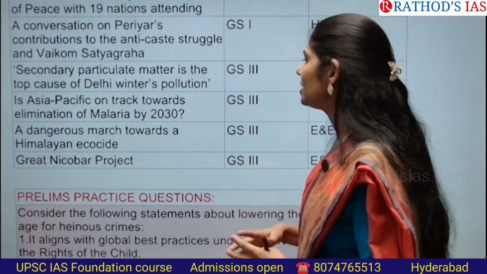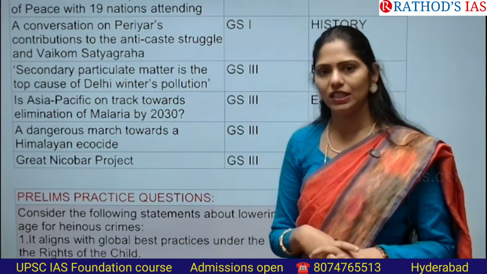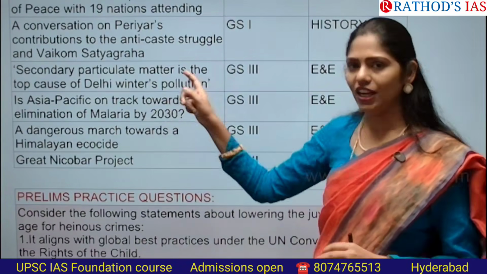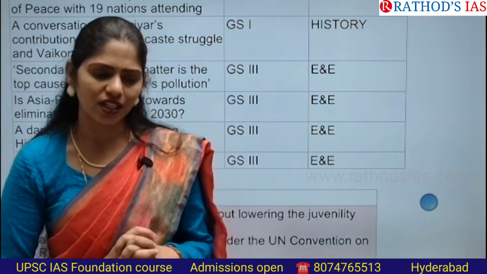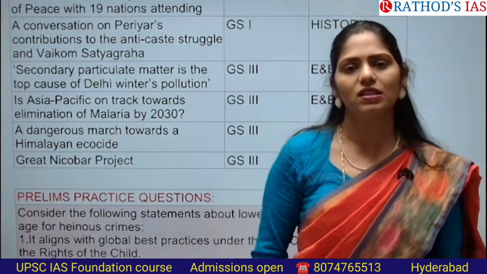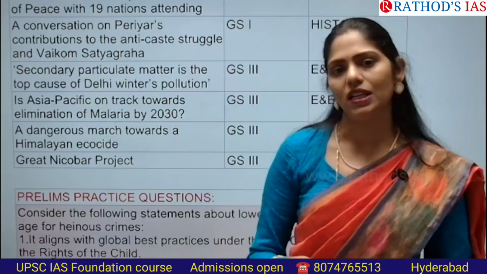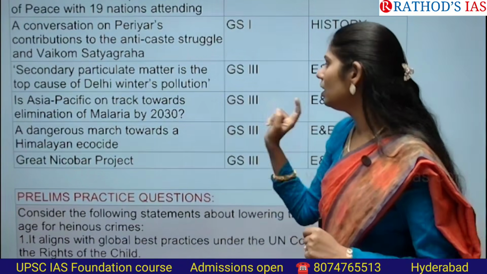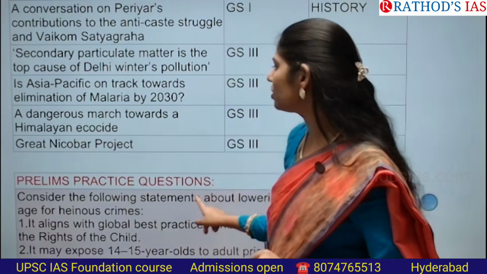And next topic is Asia Pacific on track towards elimination of malaria by 2030. This article is talking about malaria elimination targets of Asia Pacific. Here exactly you have to see about what is malaria and what causes malaria, what are the signs, symptoms, what are the medicines, everything. And recently there is one update regarding this malaria is we came up with a vaccine at Falsivax. Okay.